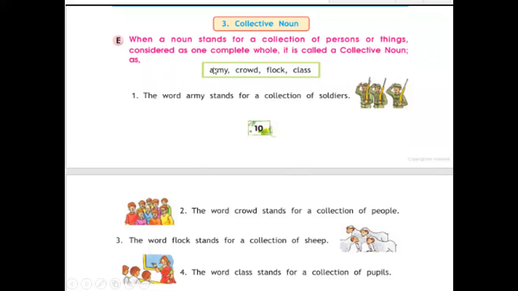For example, here in this box: army, crowd, flock, class. So the word army stands for a collection of soldiers. So here army is our collective noun. Second one, the word crowd stands for a collection of people. Here crowd is a collective noun. The word flock stands for a collection of sheep. Here, flock of sheep, we can say that. The word class stands for a collection of pupils. Here class is a collective noun for the group of pupils.